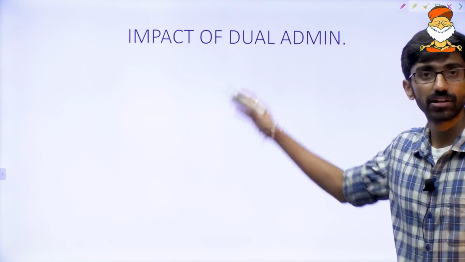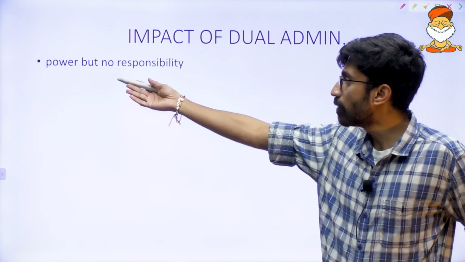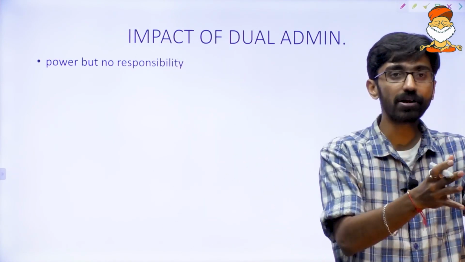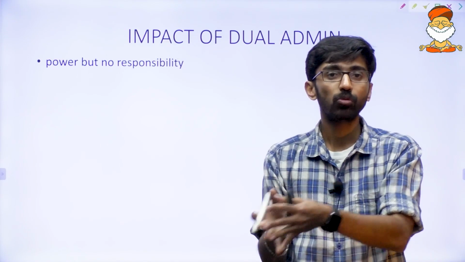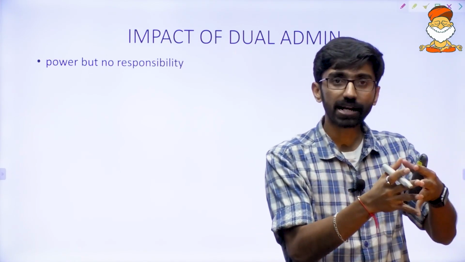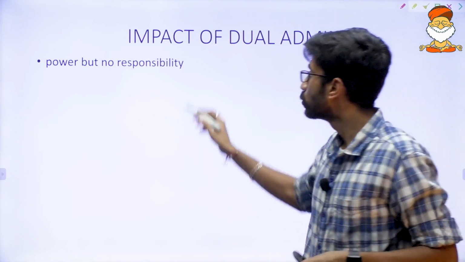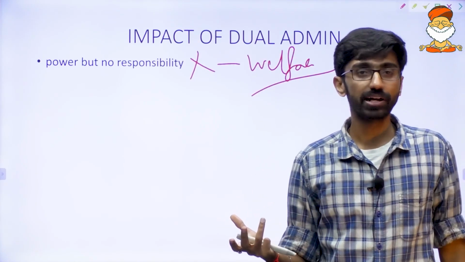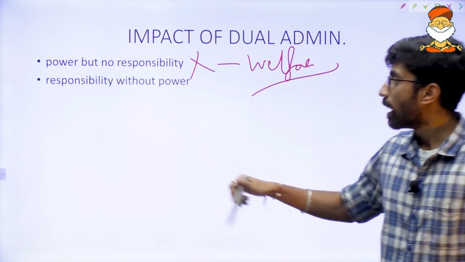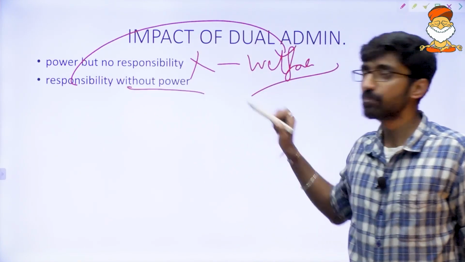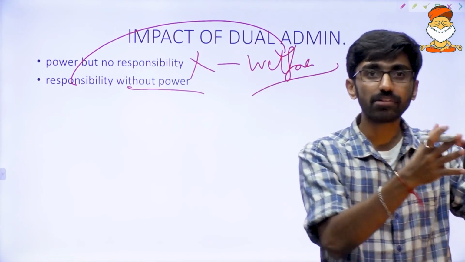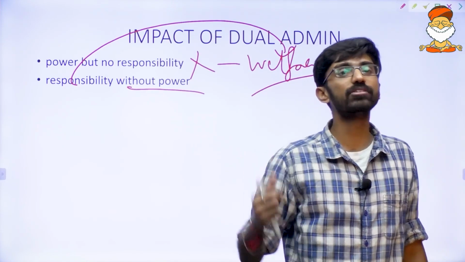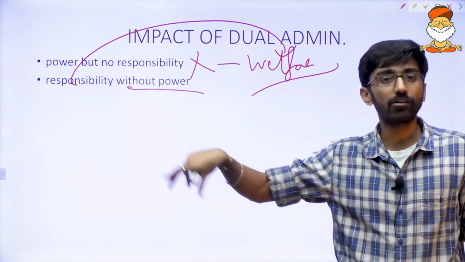Now, what is the impact of this dual administration? Last slide, we can say there is one power or one institution that has the power but no responsibility. Who has the real power right now in Bengal? East India Company. But do they have any responsibility towards the welfare of people? No. But at the same time, the Nawab had the responsibility of welfare but without any power. What is the real power? That is Diwani power. The Diwani power was in the hands of the Britishers. The real money is in the hands of Britishers.